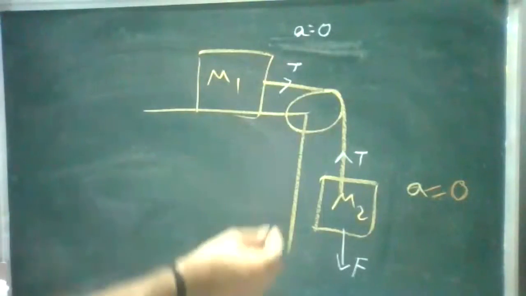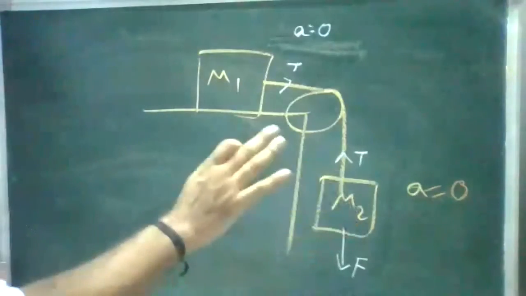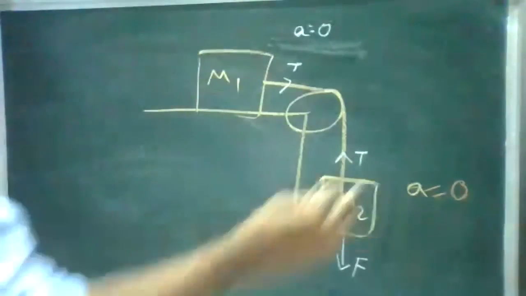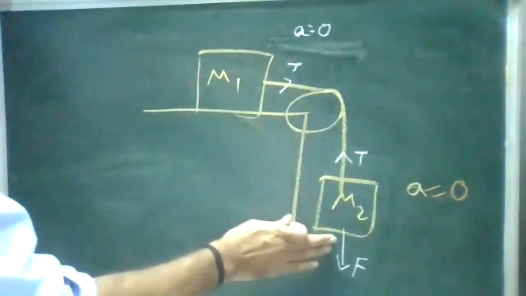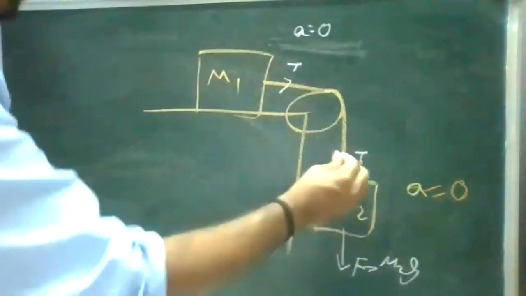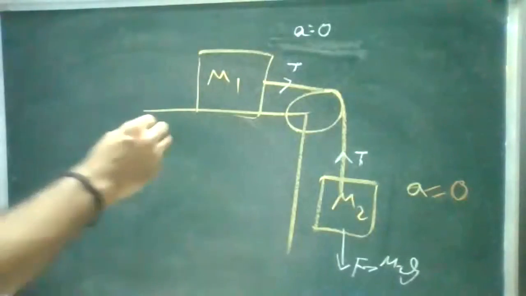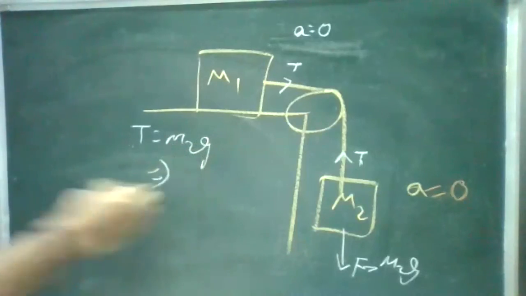For the third question, I'll repeat again. When the objects are stopped, there is no acceleration. From the balanced forces, the gravitational force m2g and the tension will be the same, so T is equal to m2g.